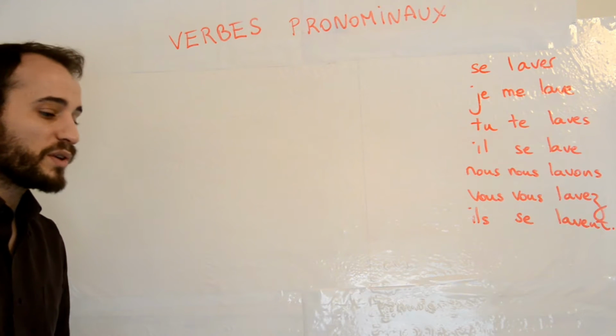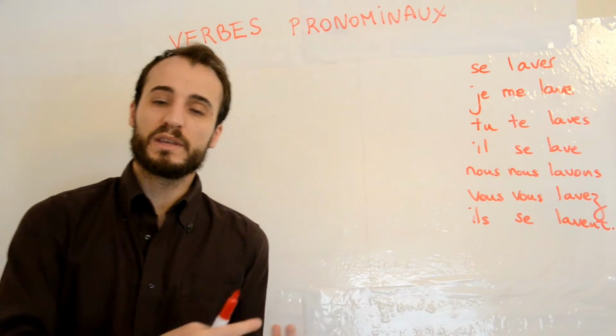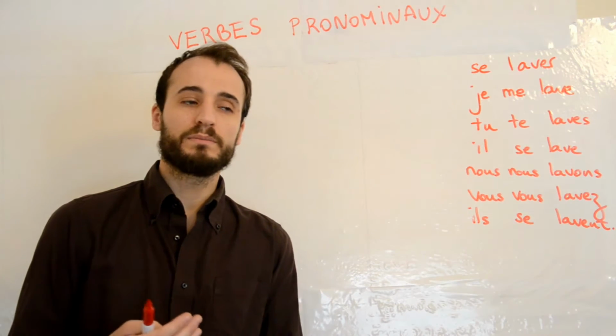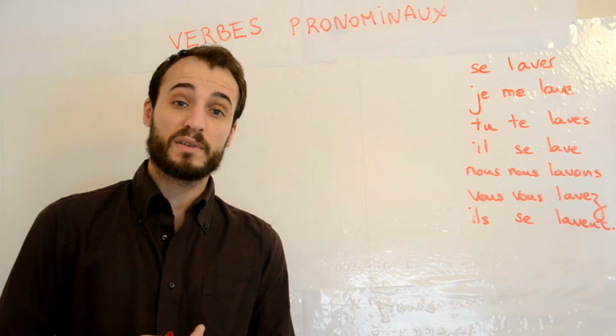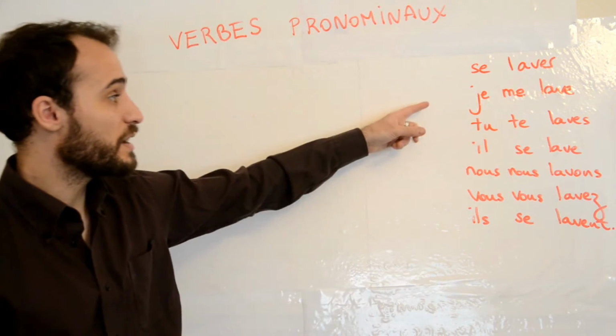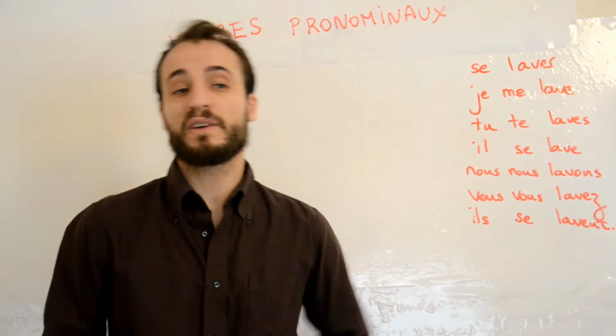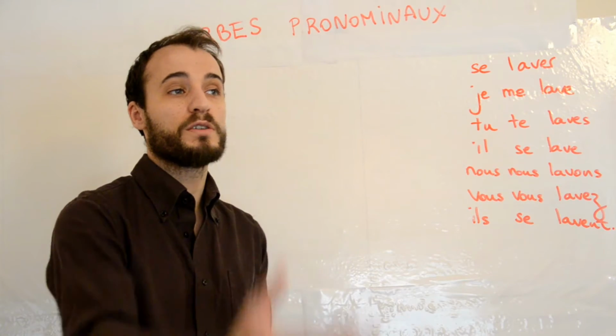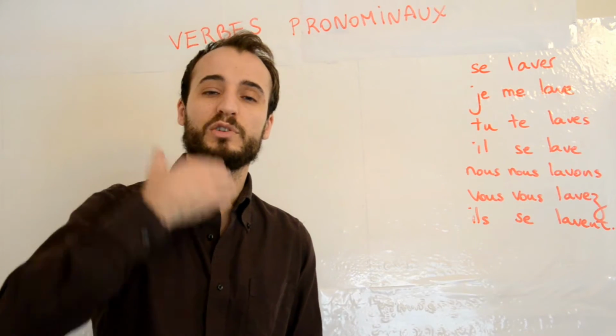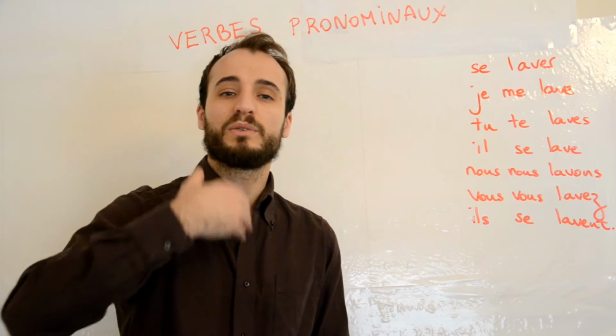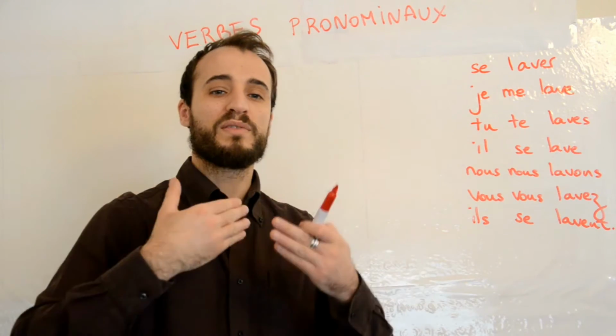And in fact, the first, I would say, aspect of these pronominal verbs is the reflexive aspect. So as you can see here, when I'm saying je me lave, in fact I say I wash myself. So this is reflexive. You're doing an action on yourself. So it's a reflection. So reflexive.